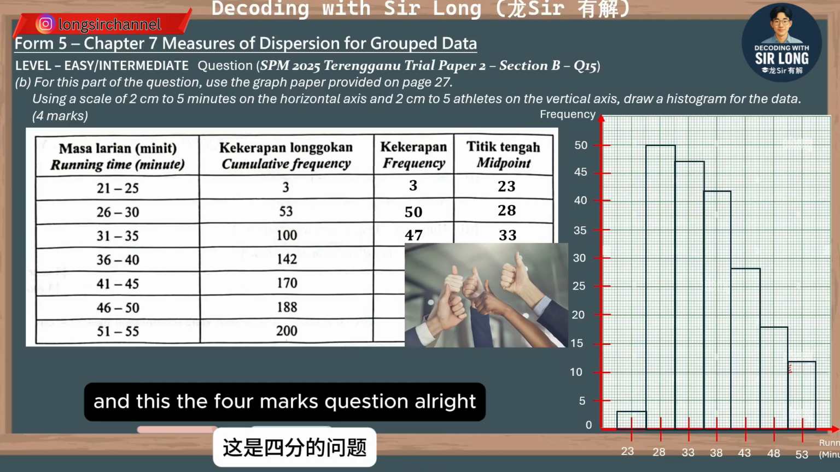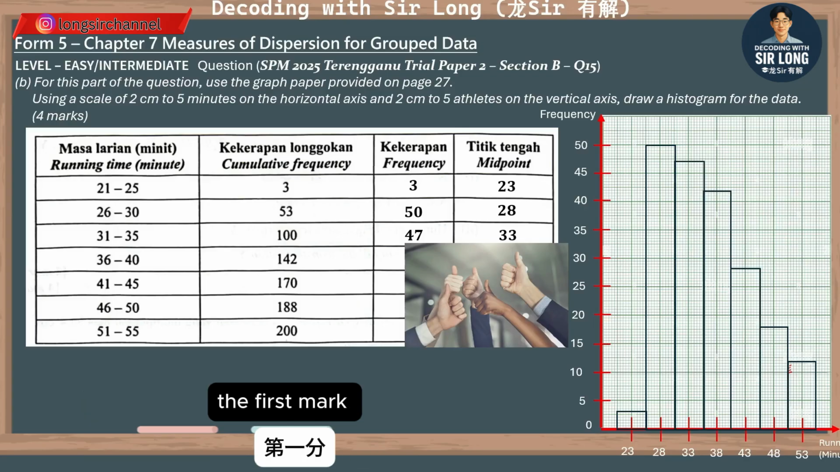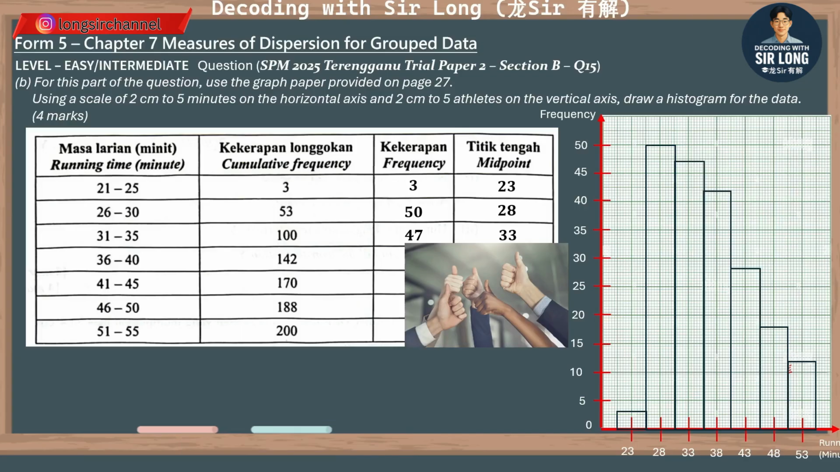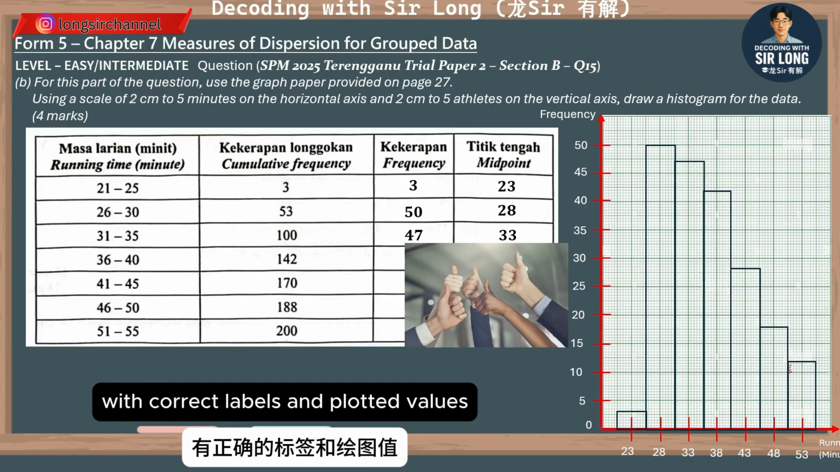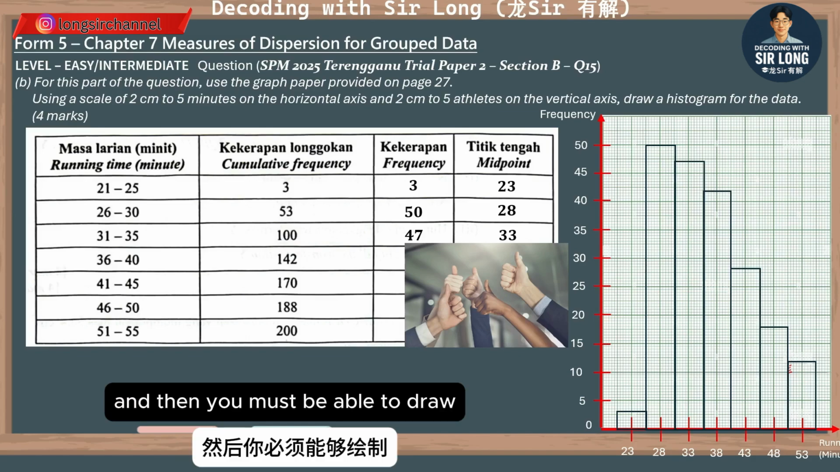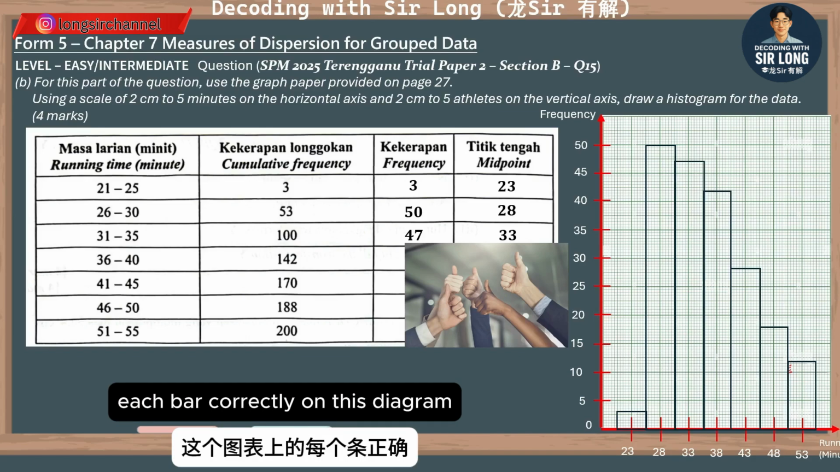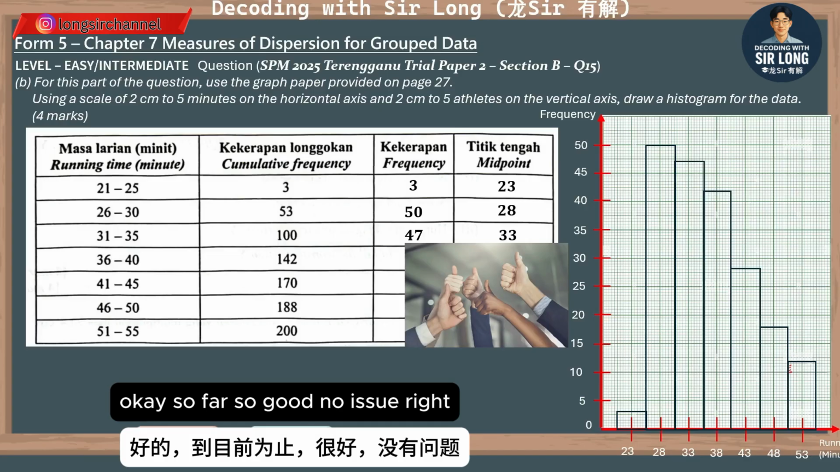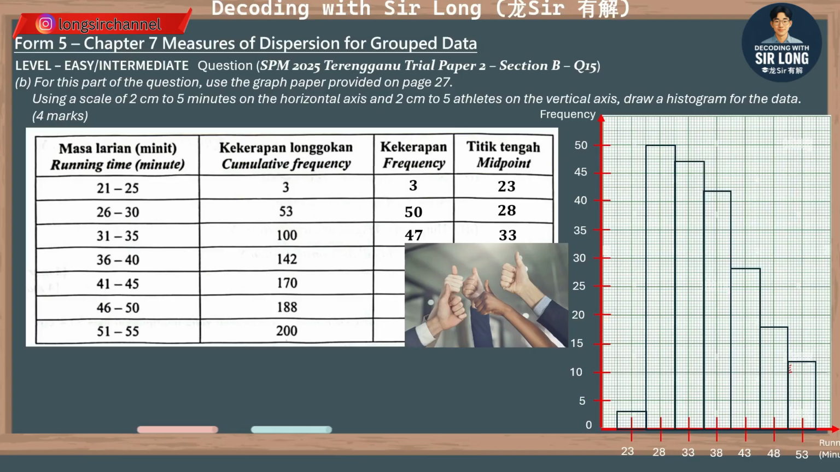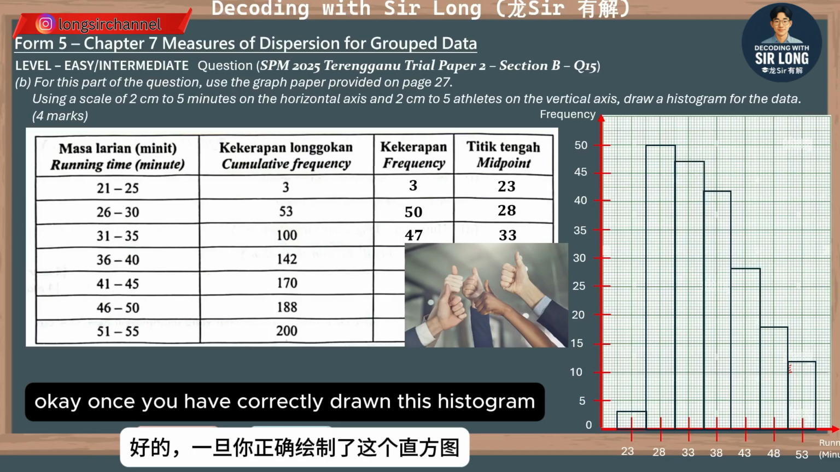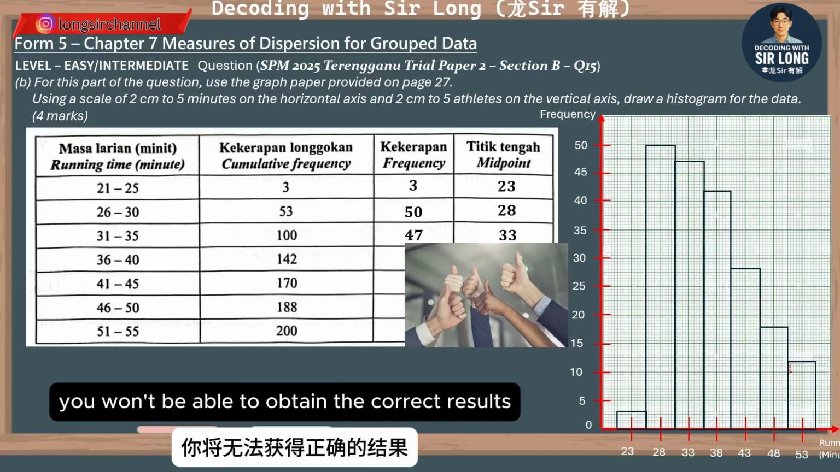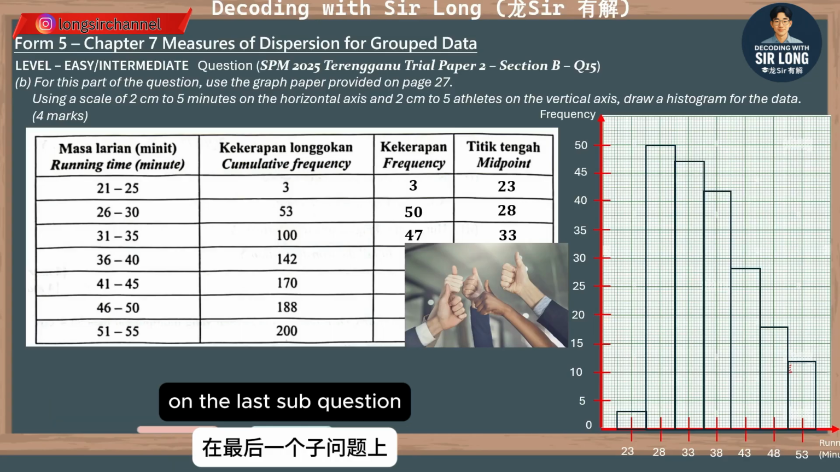Alright, so far so good. And this is the 4 marks question. The first mark is from how you draw the vertical axis and horizontal axis with correct labels and plotted values. And then you must be able to draw each bar correctly on this histogram so that you are able to earn these 4 marks. So far so good, no issue, right? Once you have correctly drawn this histogram, the last sub question will be easier for you. Otherwise, you won't be able to obtain the correct results on the last sub question.